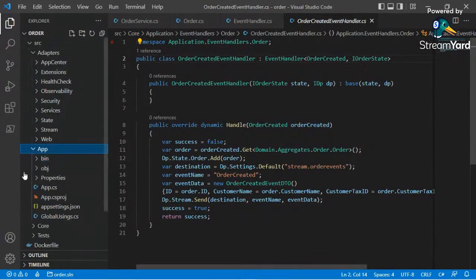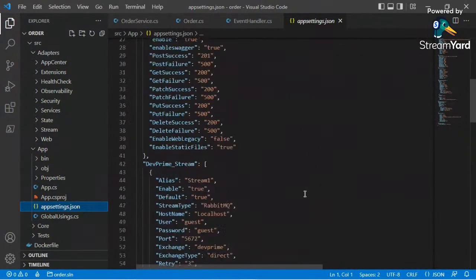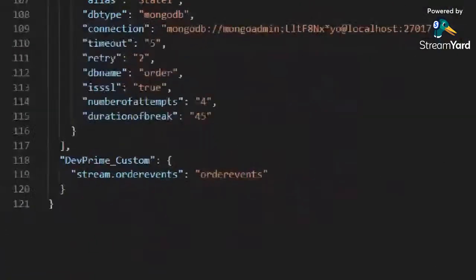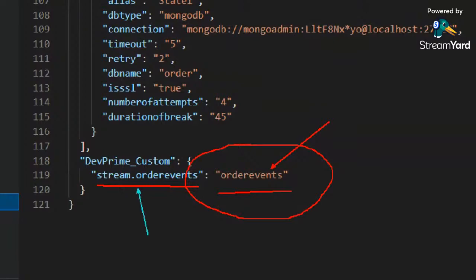So it's appsettings. There's a custom variable section in configuration, and there's a key called string order events that points to the order events queue. So every time I want to refer to this queue name, I have to use this key.